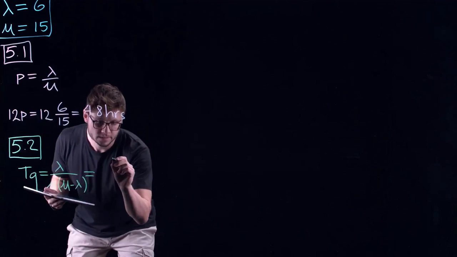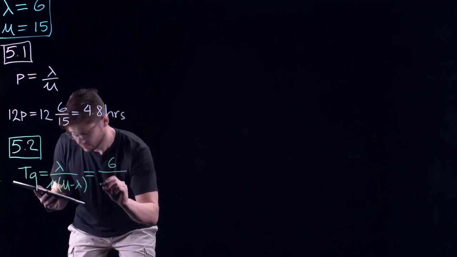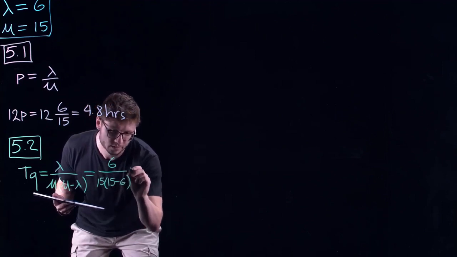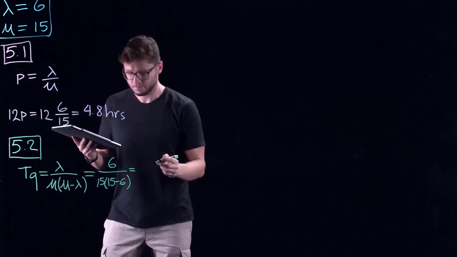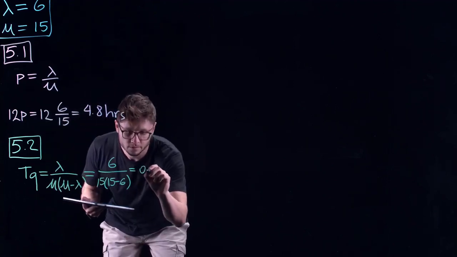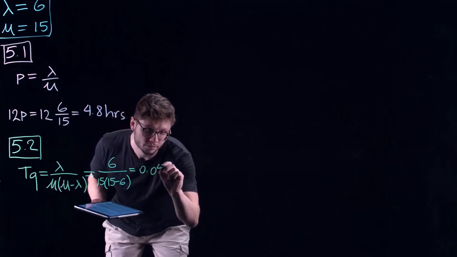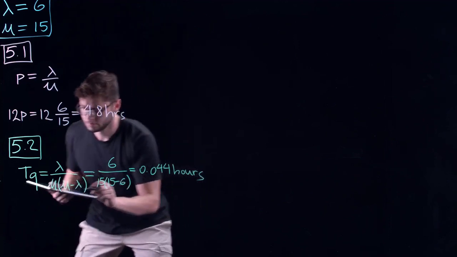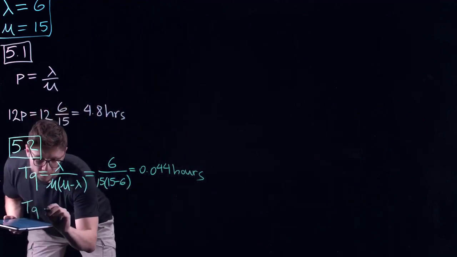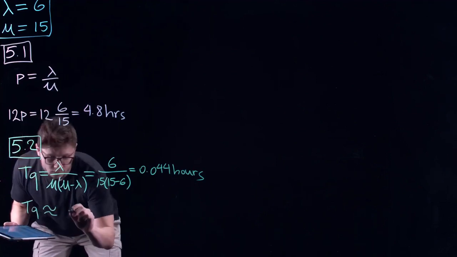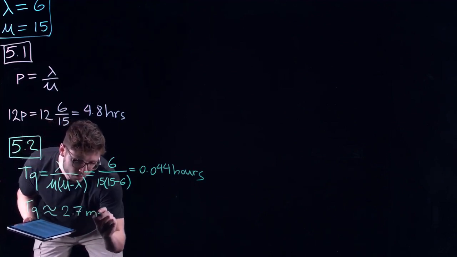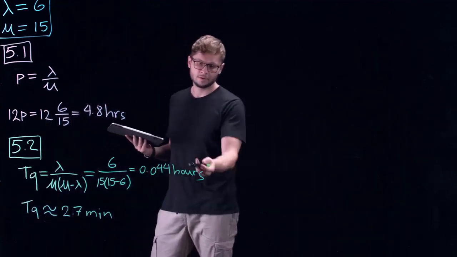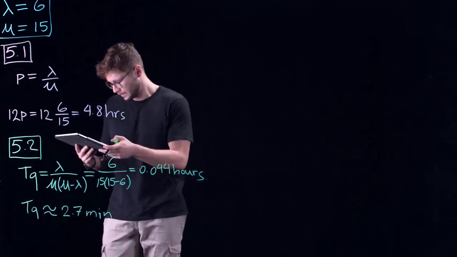This is going to give us 6 over 15 times, in parentheses, 15 minus 6. And if we compute this value, it's going to give us 0.044 hours, or TQ is going to be approximately 2.7 minutes, if we wish to get a more realistic idea of what this small fraction of an hour is.